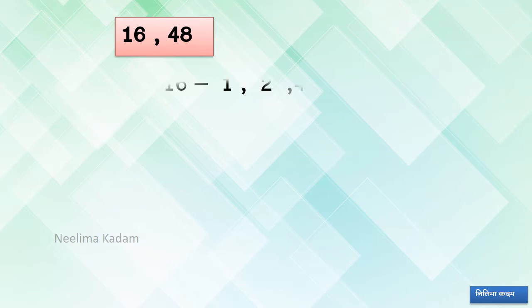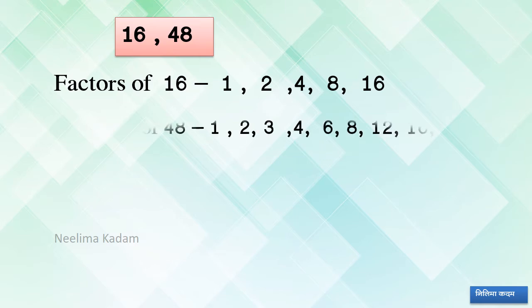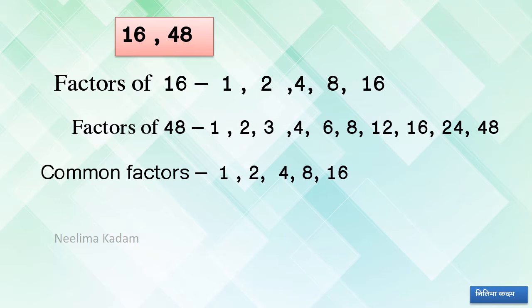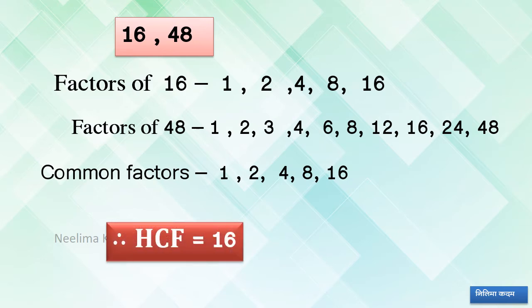So first step, to find out the factors. Factors of 16, yes, 1, 2, 4, 8 and 16. Factors of 48, just now we have done it. So these are the factors of 48. Now the common factors 1, 2, 4, 8 and 16. Okay. Now HCF. So what is HCF? Highest common factor. So which is the highest one of this? 16, and therefore 16 is the HCF of 16 and 48. Okay.